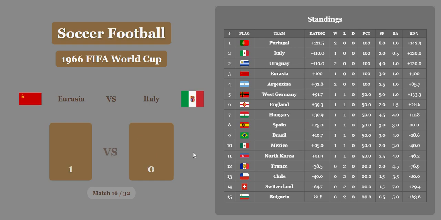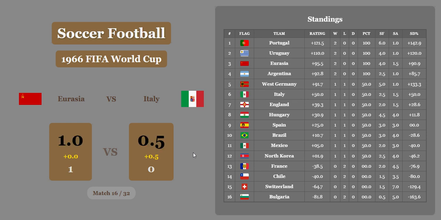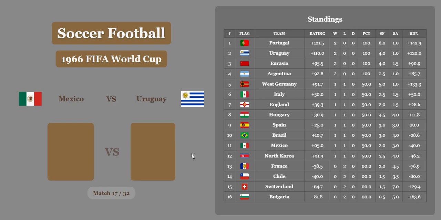Eurasia versus Italy. 1-0. Soviet Union pulls off a big victory here. A big, what might be called an upset. 1-0.5. Italy cuts the lead in half with a half goal, but Eurasia is going to be in third now. Italy falls to sixth place, but they do have a rating of 50. Eurasia almost at 100 on the rating.